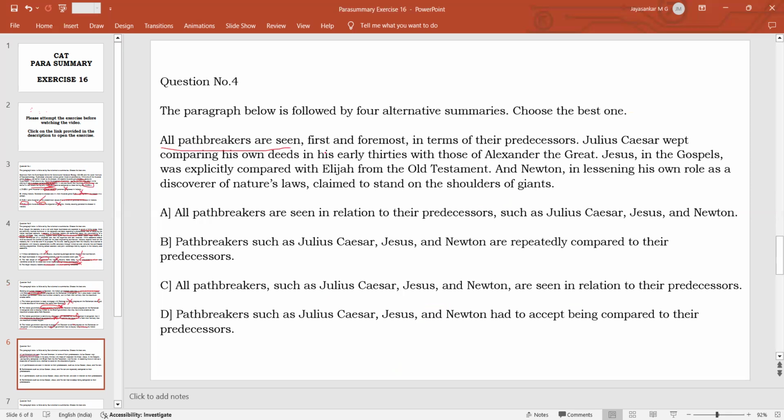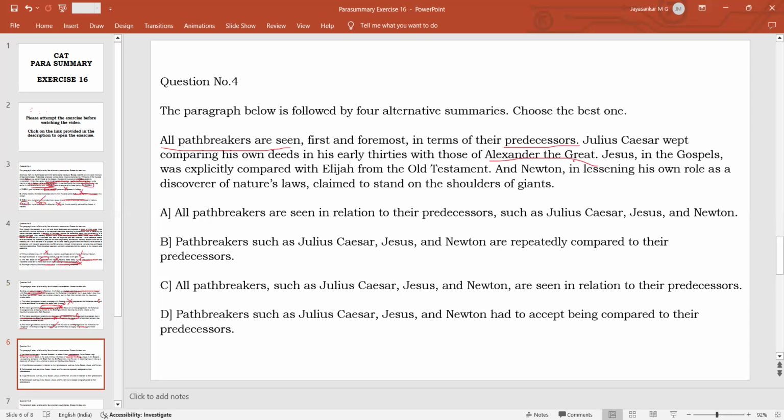So all pioneers are seen first and foremost, for the first time and most importantly, they are judged or defined in terms of whoever has gone before them. That is why predecessors. Examples are given. Julius Caesar wept, comparing his own deeds in his early 30s with those of Alexander the Great. So when Julius Caesar realized that Alexander the Great had done more heroic deeds by the age of 30 than Julius Caesar, Julius Caesar wept.